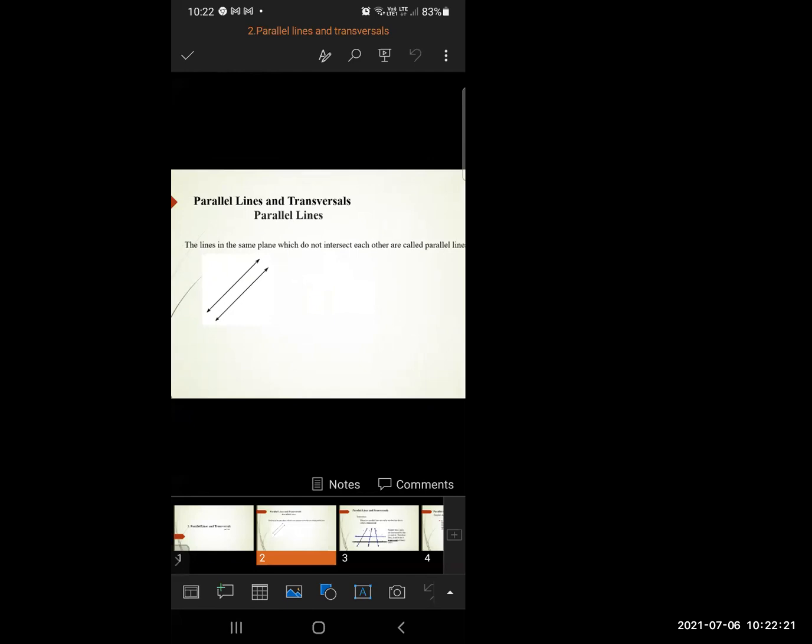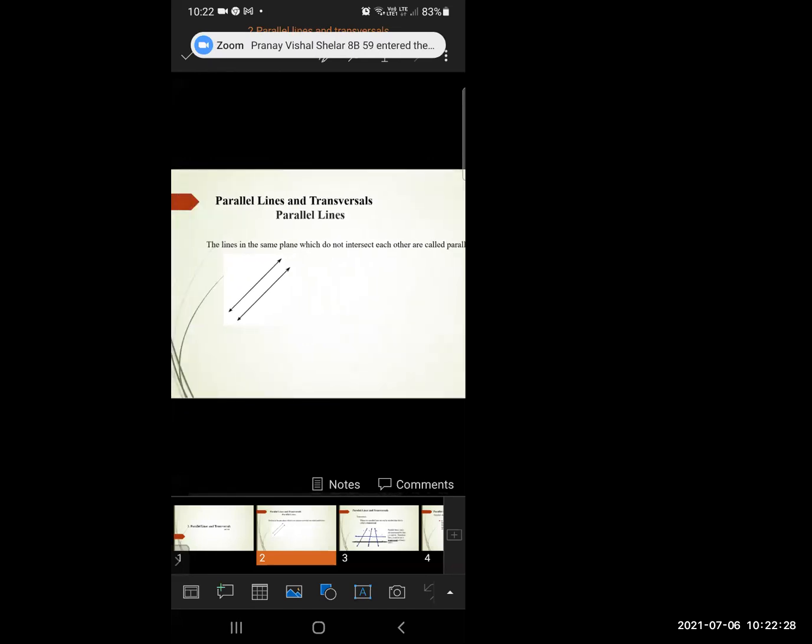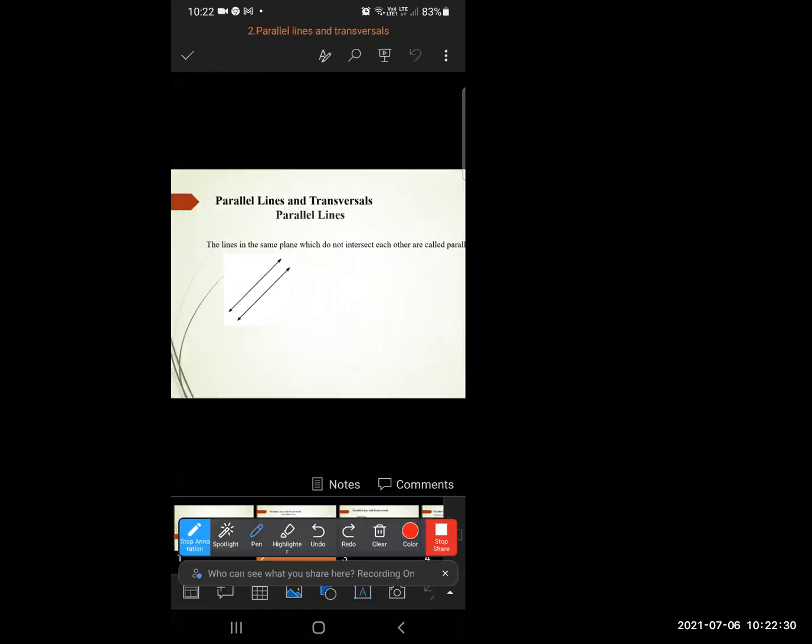The lines in the same plane which do not intersect each other are called parallel lines. If you remember, we have seen parallel lines and intersecting lines in standard 6, in the chapter basic concepts in geometry. So in this case also we are going to learn the same things, but only somewhat things have been added.